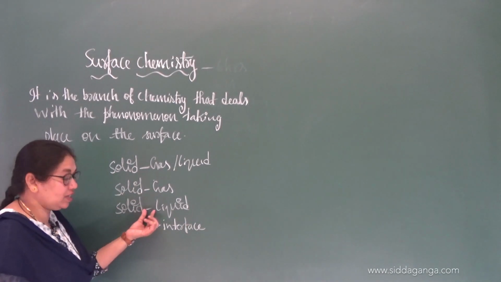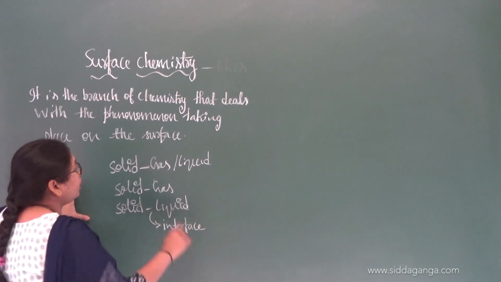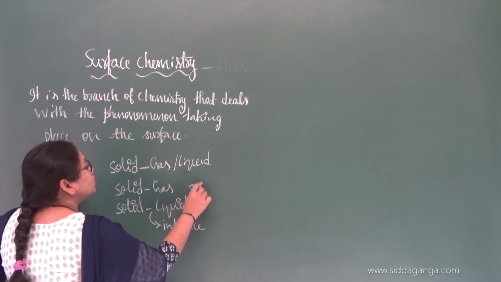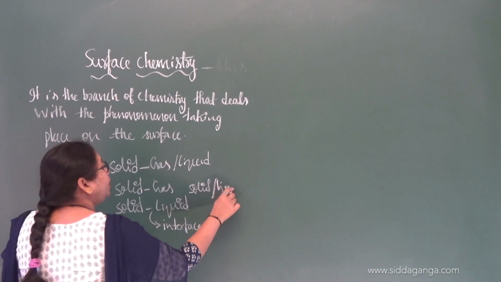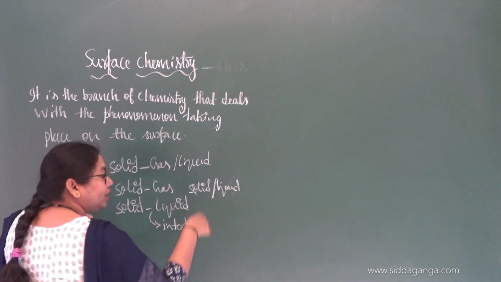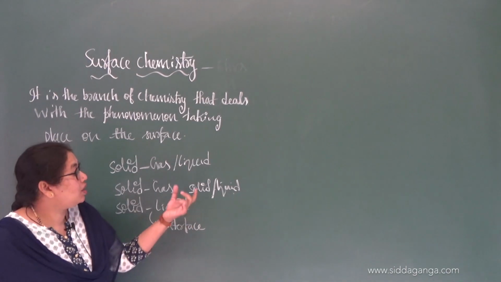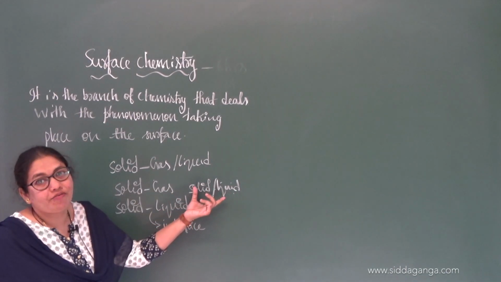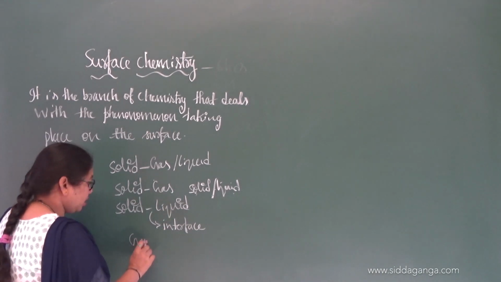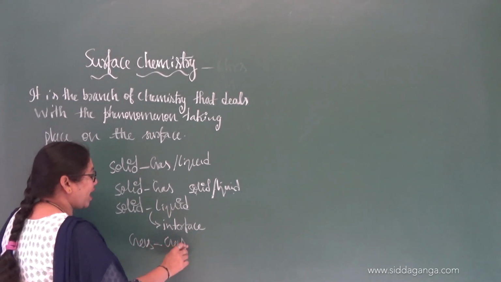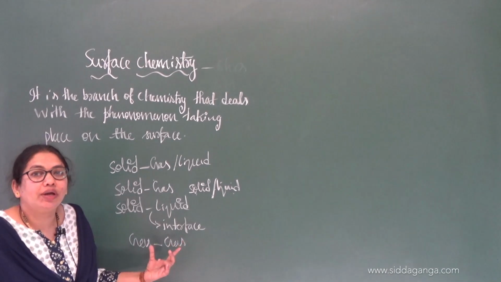Interface. We are going to represent it with the help of a hyphen, or you can represent it with the help of a slash also. Solid liquid, say for example. How to read this one? Solid liquid interface. But if you take a gaseous mixture, you cannot represent a gas gas interface, like that you cannot represent.